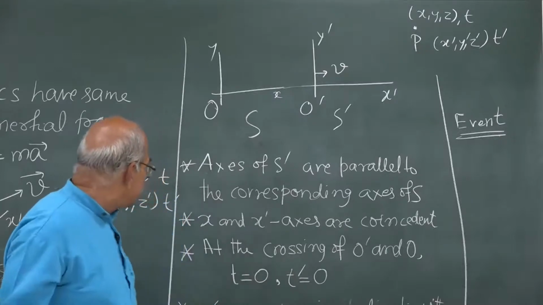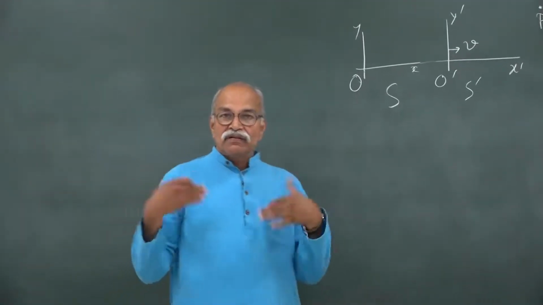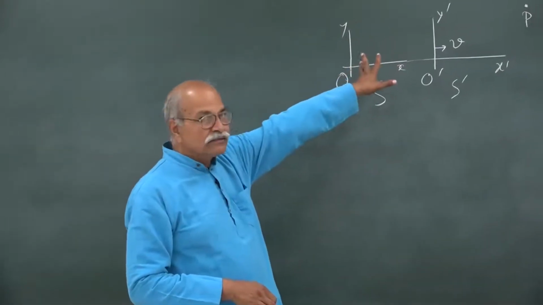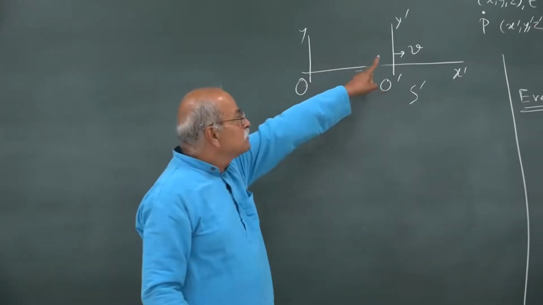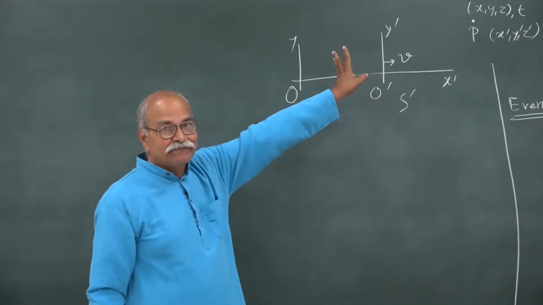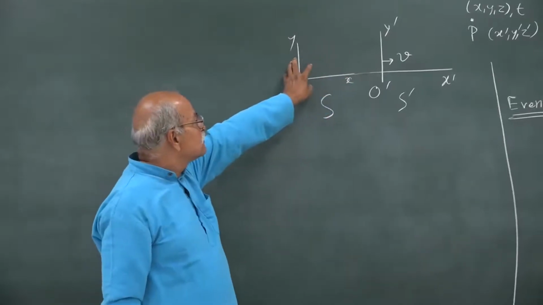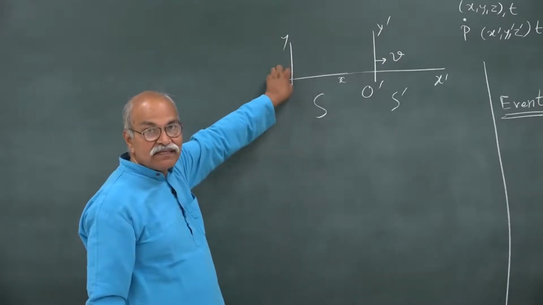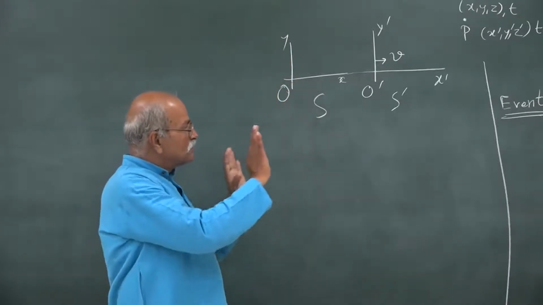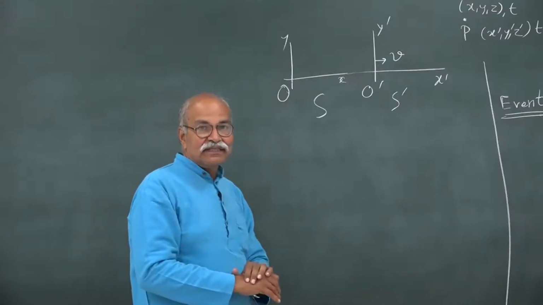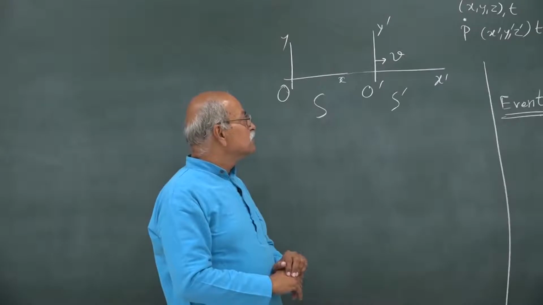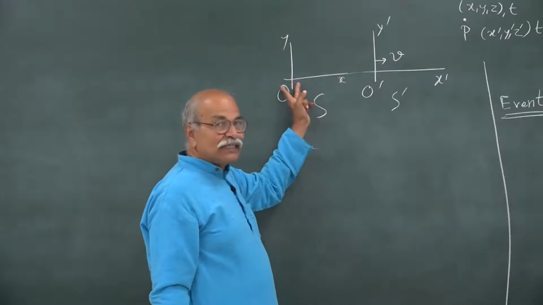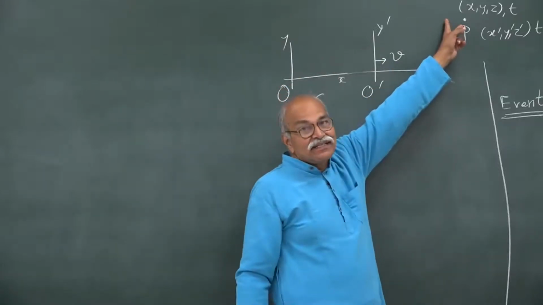So, let me make some space. From our own experience, what we know, rightly or wrongly, is that t and t prime are the same, first thing. If the clocks read t equal to 0, t prime equal to 0 for one particular event, that means the clocks are consistent with each other, and the time elapsed is measured between this origin crossing, one event, and then when P is here, another event.